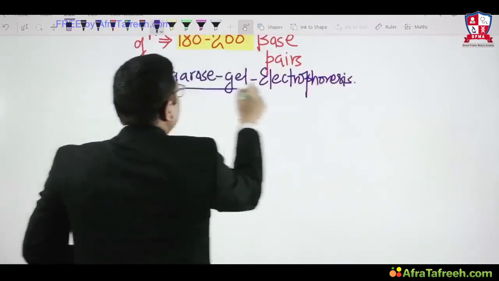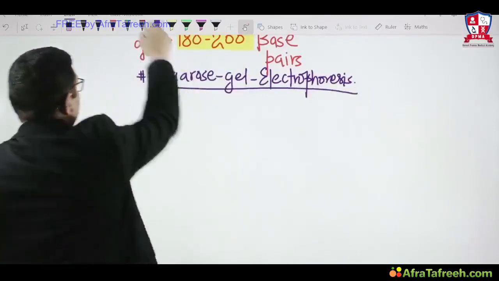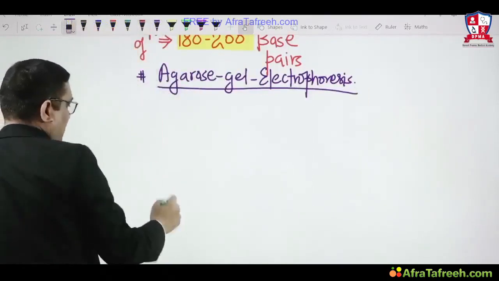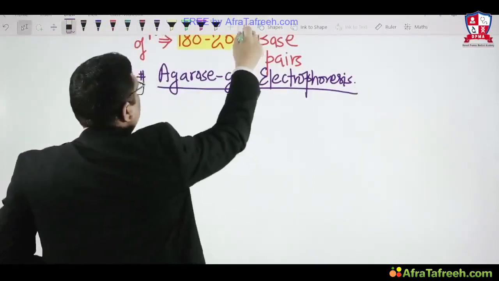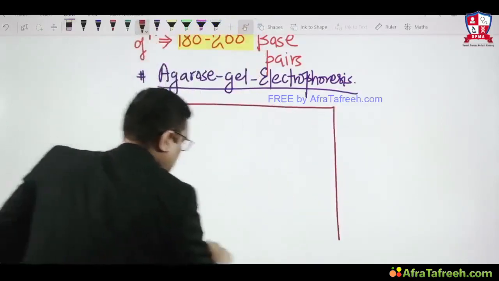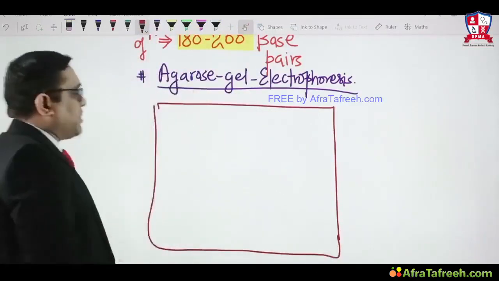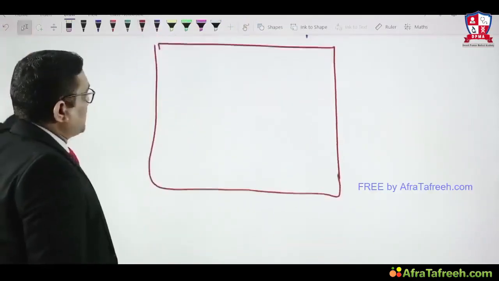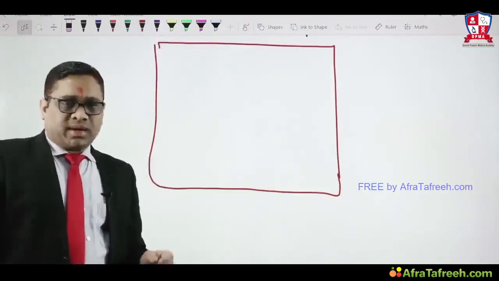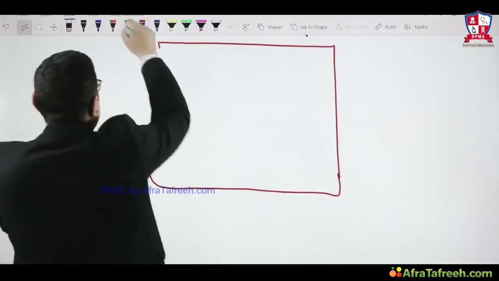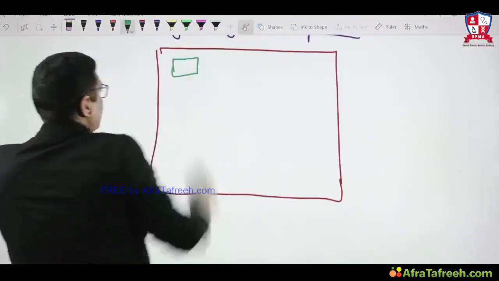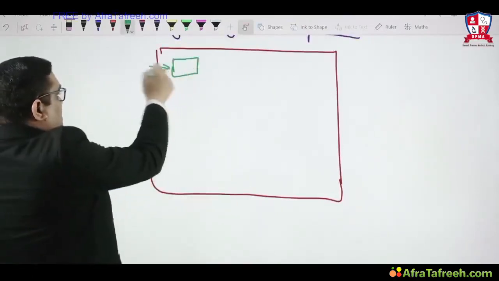On agarose gel electrophoresis, what are we going to observe? I will show you one schematic diagram of agarose gel electrophoresis. In agarose gel electrophoresis, there are three possibilities we will observe, right? Number one, because we are talking about the normal cell also, normally you will see a simple opaque area. So this is the normal cell, right?